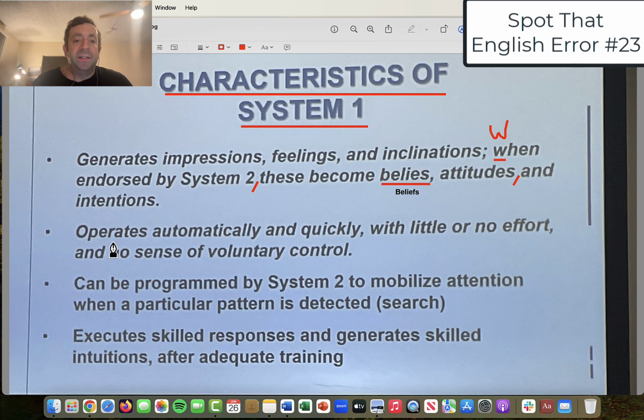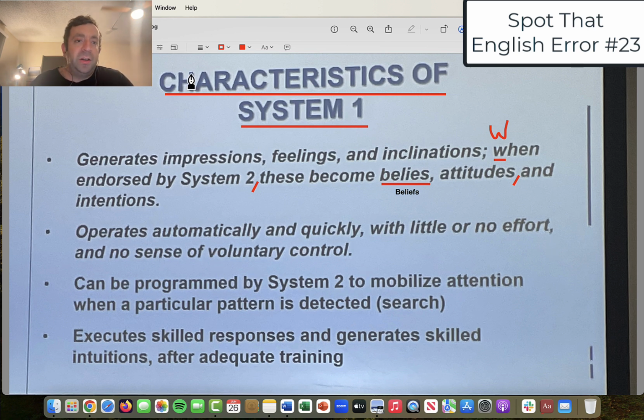The second bullet point is: operates automatically and quickly, comma, with little or no effort, comma, and no sense of voluntary control. That's pretty good, so no major issues there. Good punctuation, good capitalization, straight and to the point.